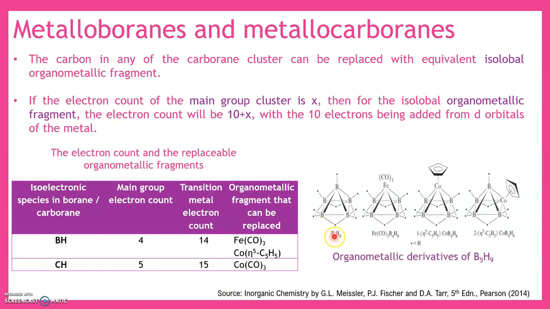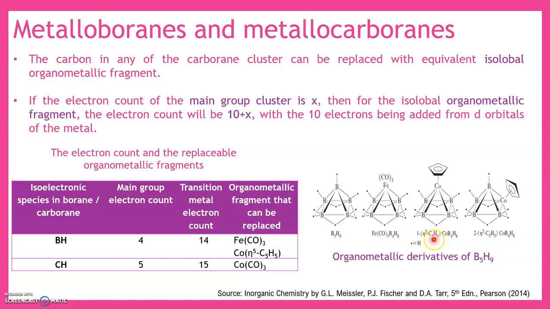So here I have given an example. Let us now take the B5H9 cluster. Now this is a nido cluster, but let us not bother about that. Just concentrate on this. This is a BH unit. Now this BH unit can be replaced by Fe(CO)3. When I remove one BH, I get B4H8, and in that place I can put Fe(CO)3.